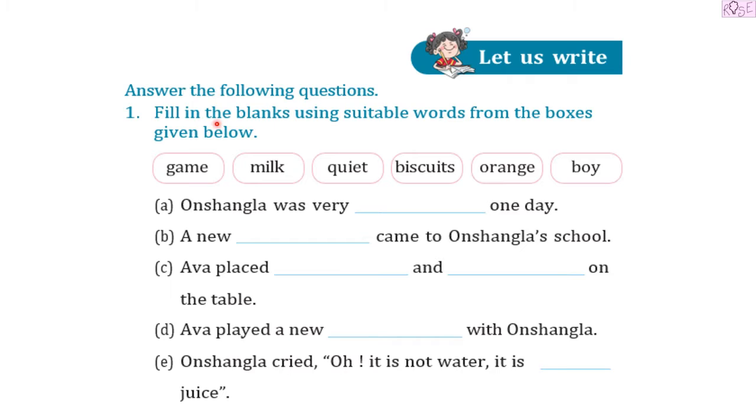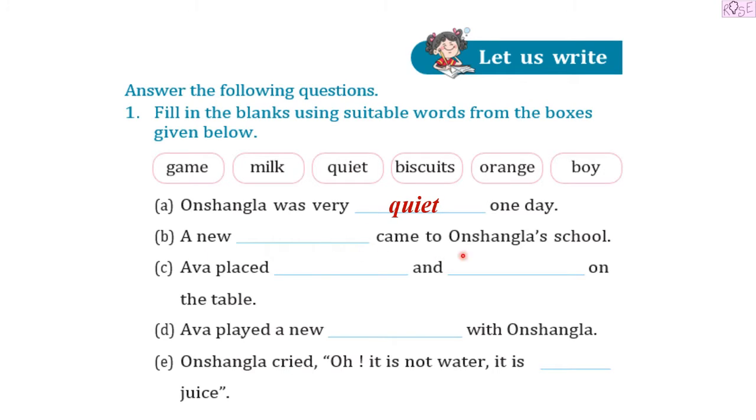Next, let us write. Answer the following questions. Fill in the blanks using suitable words from the boxes given below. So this is a help box and we have to use these words and complete the sentences. The words are game, milk, quiet, biscuits, orange, boy. The first one is, Onshangla was very dash one day. Was very quiet one day.